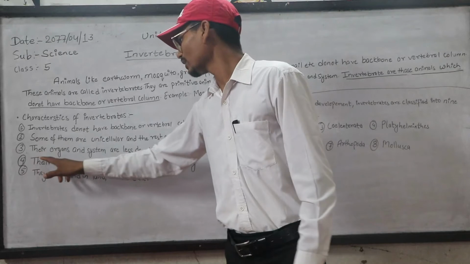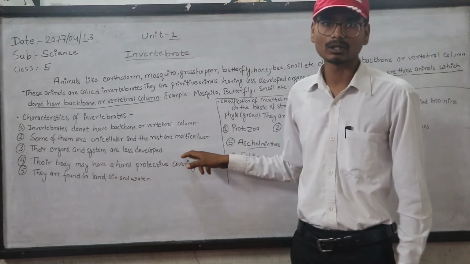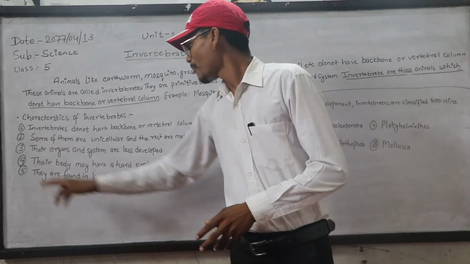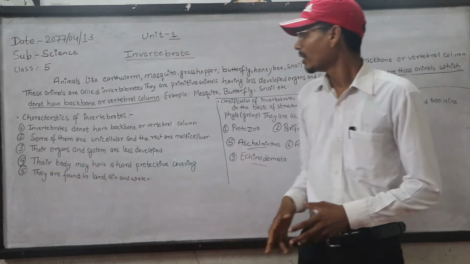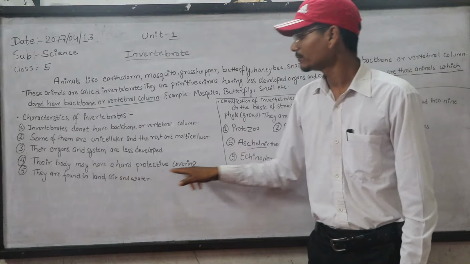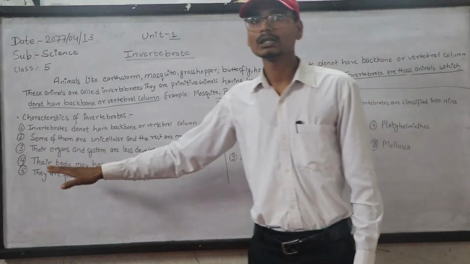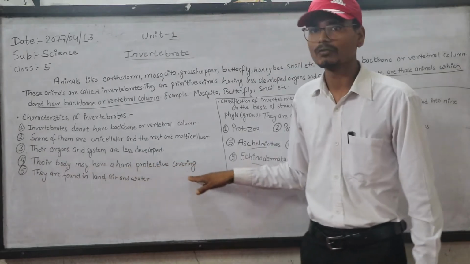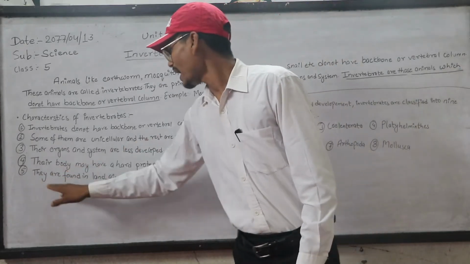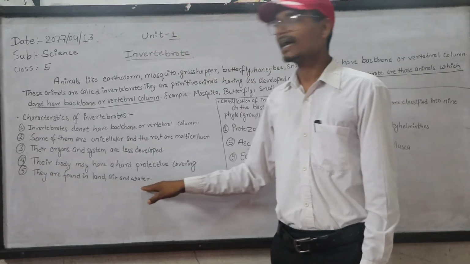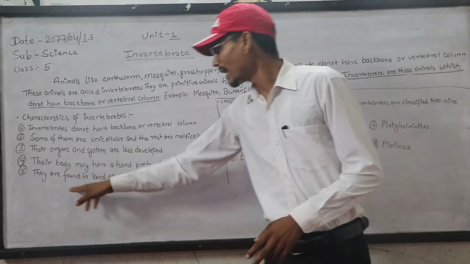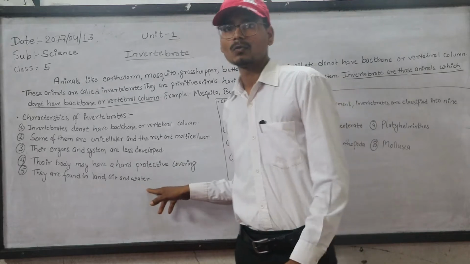Number three, their organs and systems are less developed. Number four, their body may or may not have a hard protective covering. Number five, they are found in land, air and water.